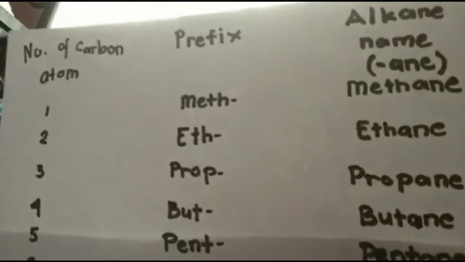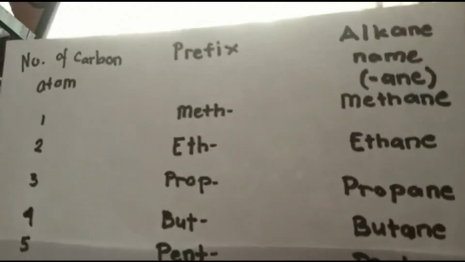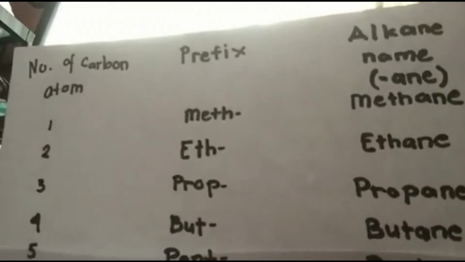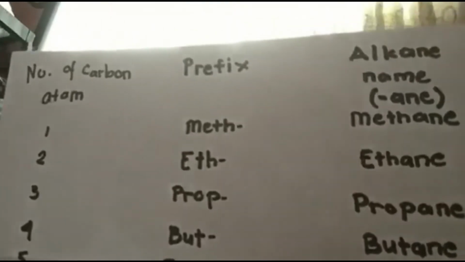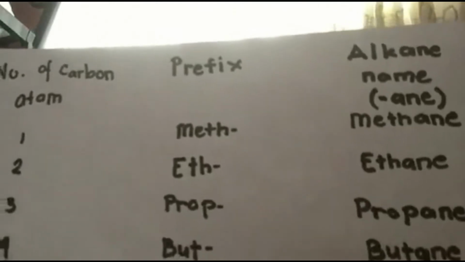Remember that any number of carbon has a prefix name. As we discussed earlier, every alkane always ends with the suffix ane. For example, if there is one carbon atom, its prefix is meth plus the suffix ane.